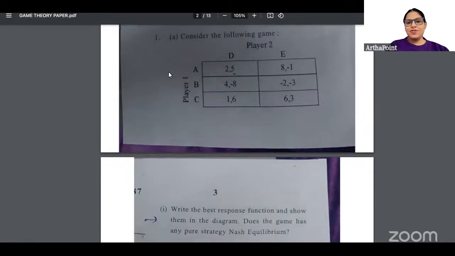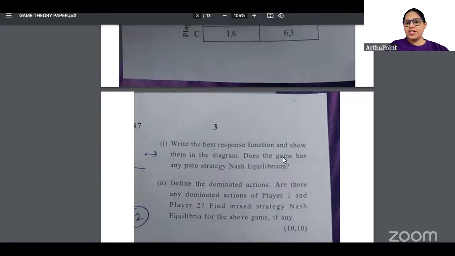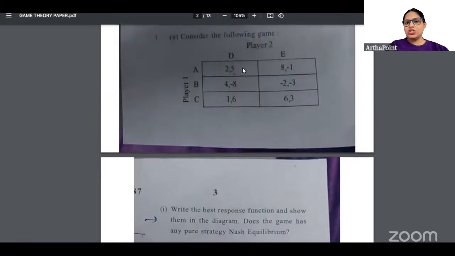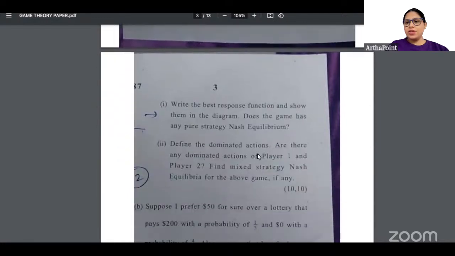So this is the first question that was asked in exam, in which you had to find pure strategy Nash equilibrium. इसमें एक Nash equilibrium निकालना था, बहुत ही simple question है. And then you had to find dominated action, something we discussed in just the group yesterday. And then you had to find mixed strategy.